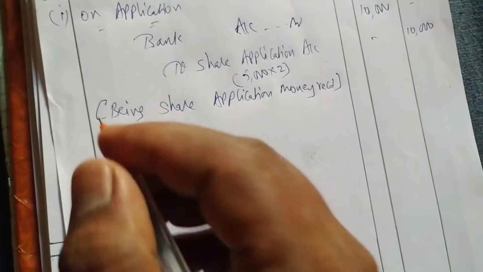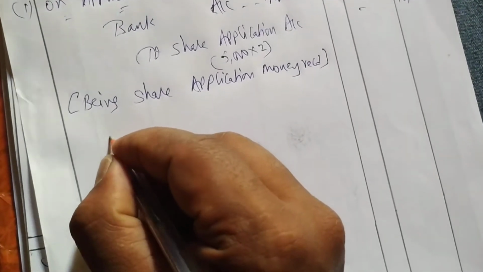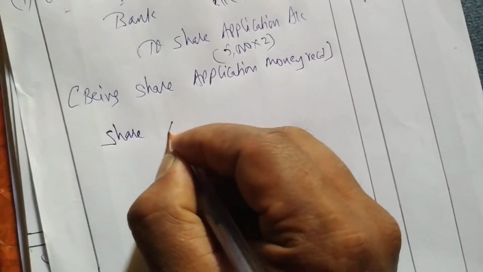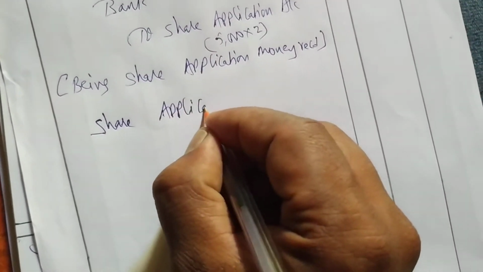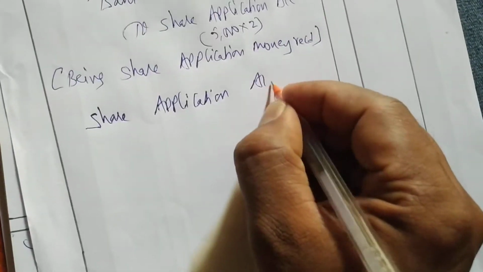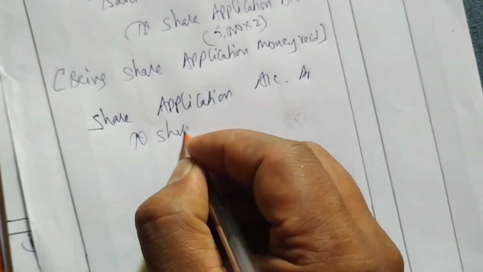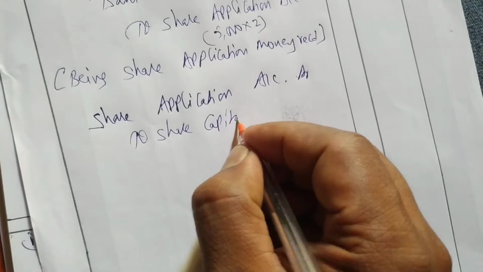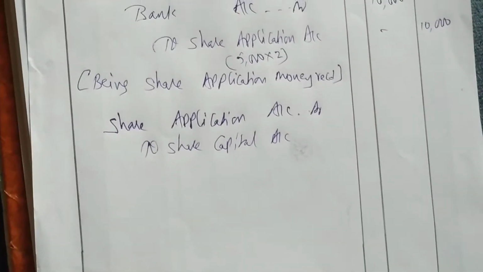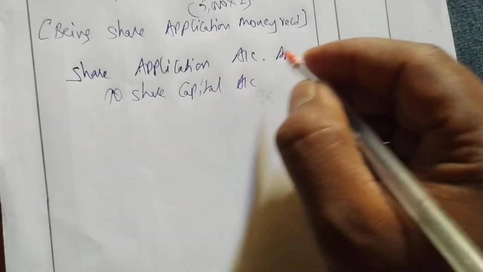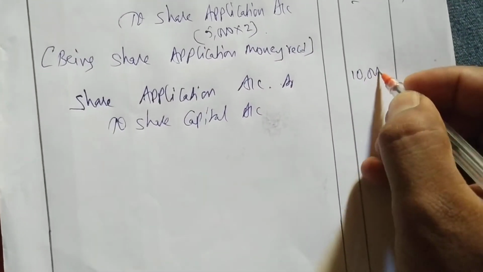Okay, next entry is transfer. The entry for transfer will be share application account debtor 2, where we have to transfer share capital. I hope you all know these entries. Same amount, 10,000 we have to transfer.